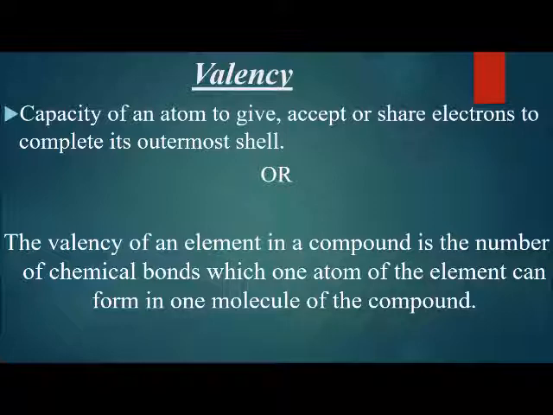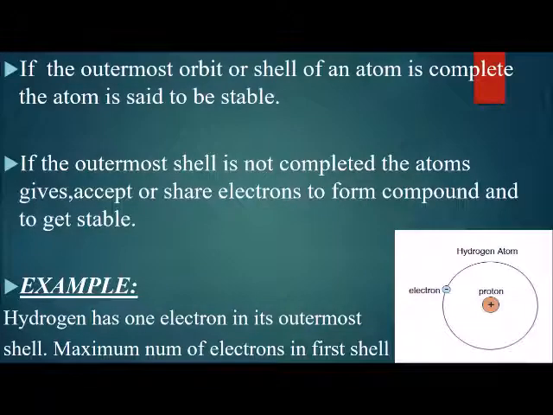The valency of an element in a compound is the number of chemical bonds which one atom of the element can form in one molecule of the compound. If the outermost orbit or shell of an atom is complete, the atom is said to be stable. It means that if it does not need any more electrons in its outermost shell, then that atom is stable.